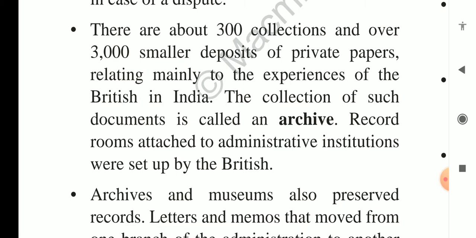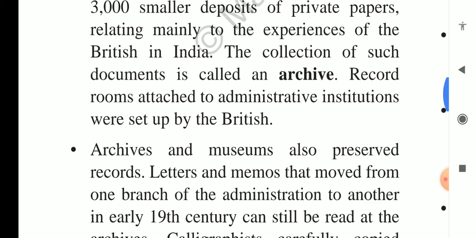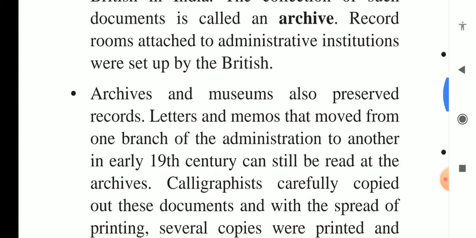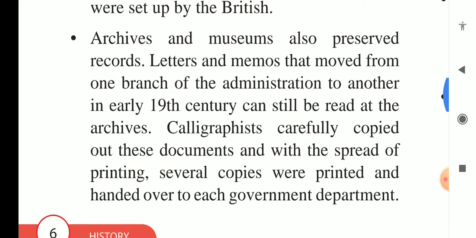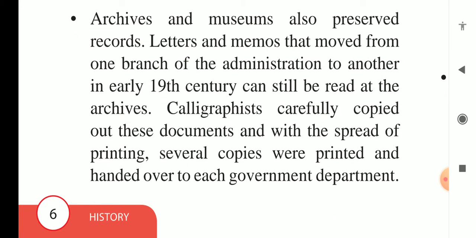Record rooms attached to the administrative institutions were set up by the British. At the time of the British, per building there was one record room or more, according to need. Many record rooms were attached to all the official buildings by the Britishers, and in the record rooms, records are stored and called archives.